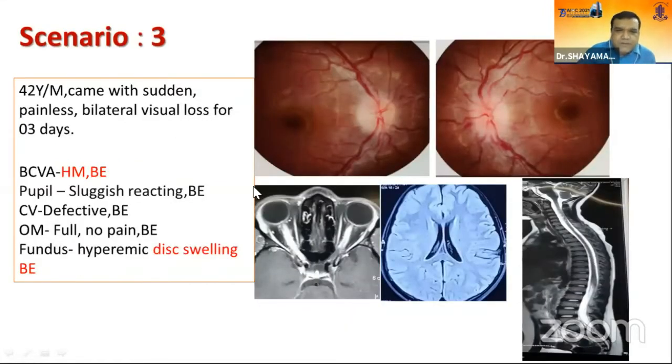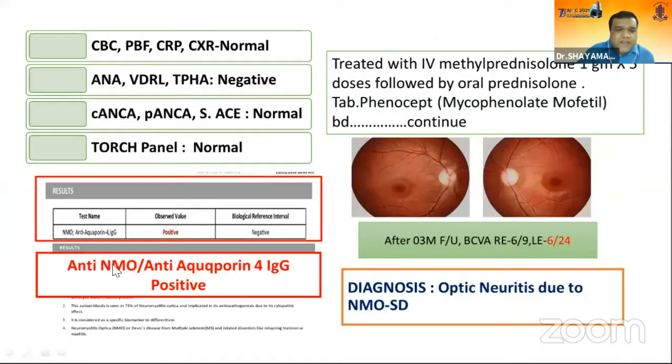Now, atypical optic neuritis. A male patient presents with severe bilateral painless visual loss in both eyes and bilateral disc swelling. On MRI, there are no demyelinating lesions in the brain parenchyma and spinal cord. On the serological test, anti-AQP4 antibody is positive. After treatment and 3-month follow-up, the vision in the left eye is 6/24 with partial optic atrophy. So this bilateral optic neuritis is due to anti-AQP4 positive NMOSD.